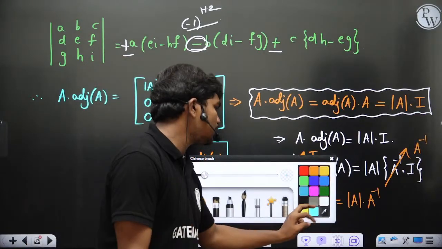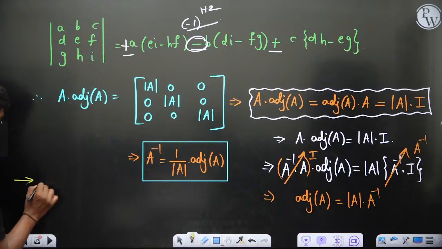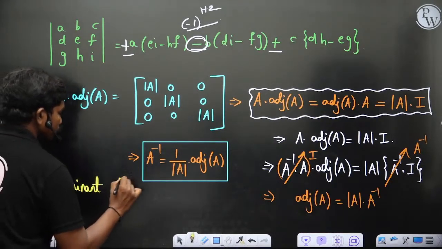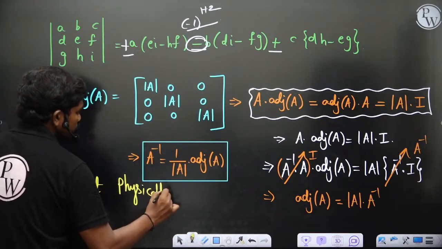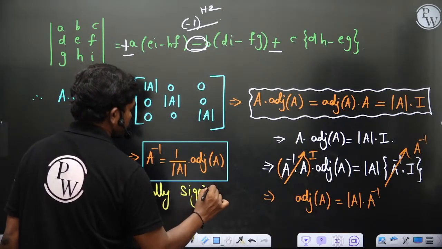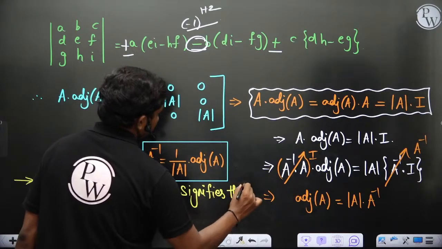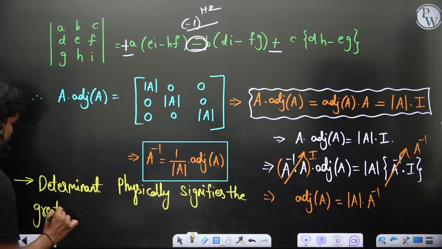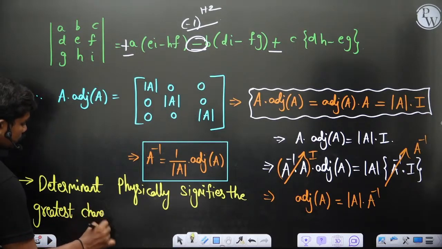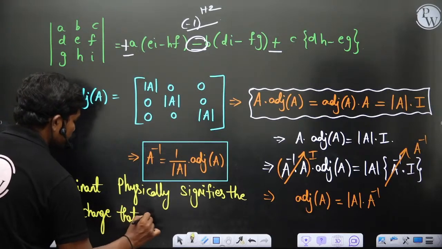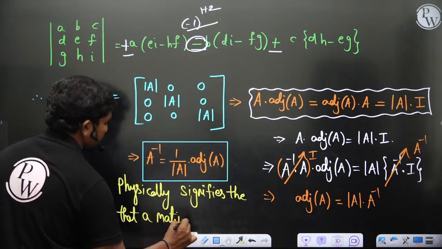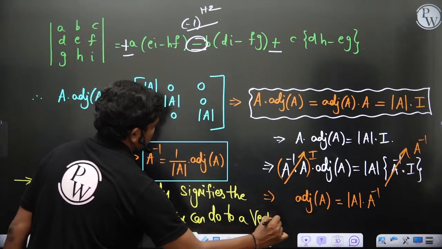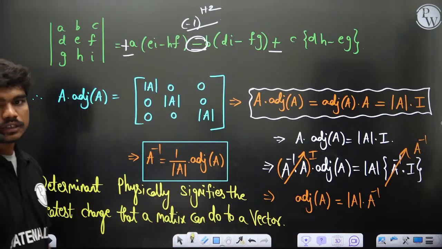Okay, so I'm just writing it here: determinant physically signifies the maximum change, or the greatest change, that a matrix can do to a vector.